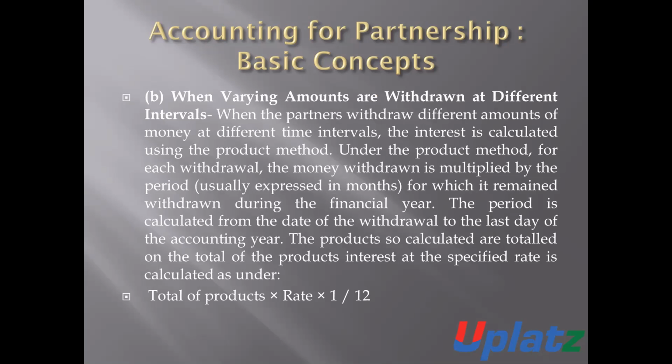For each withdrawal, the money withdrawn is multiplied by the period for which it remained withdrawn during the financial period. The period is calculated from the date of withdrawal to the last day of the accounting period. The interest is calculated on the total of products at the specific rate, that is, total of products into rate into 1 by 12. If it is for 1 month, then total of products into rate into the period of months.